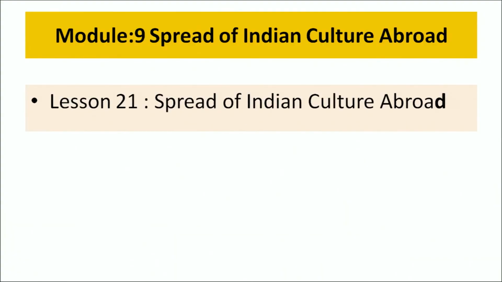The last module, number 9 of the course, is titled as Spread of Indian Culture Abroad. In this module, we shall examine the exchange of cultural influences between India and other parts of the world. In this module, you will find only one lesson, lesson number 21, Spread of Indian Culture Abroad. In the end, I would like to summarize the course structure, which consists of 9 modules and 21 lessons.